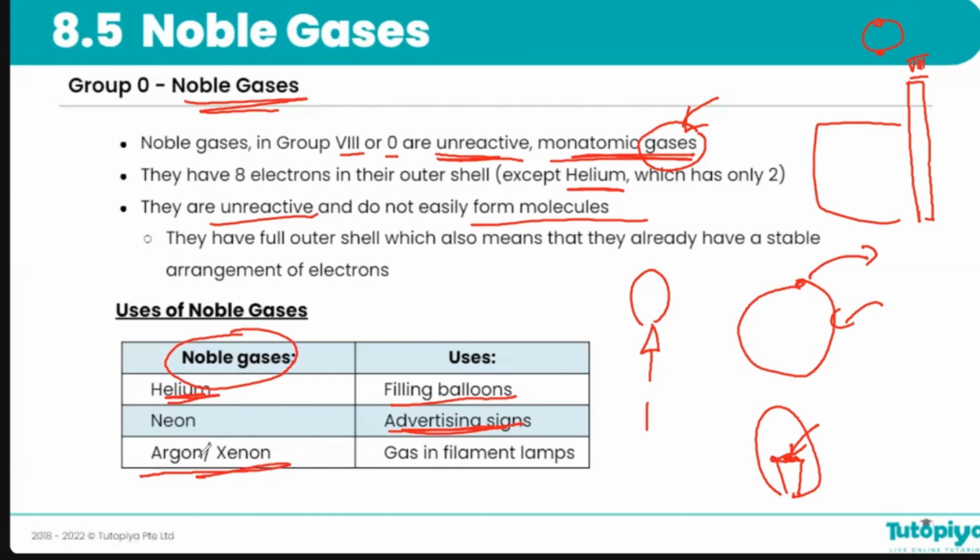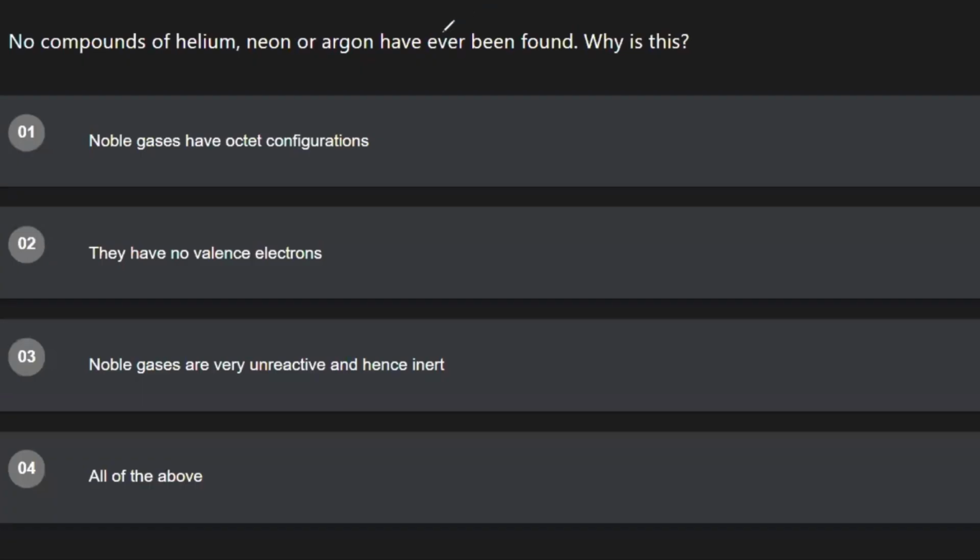So noble gases, although they're very noble and they don't like to mix with other elements, are very important because they have many applications due to their unreactive nature. Now that we have discussed the theory for this topic, let's have a look at a few past paper questions.